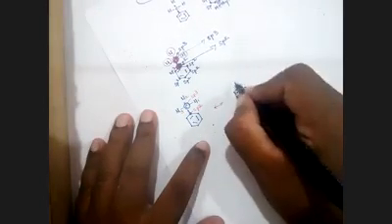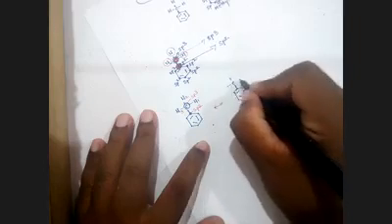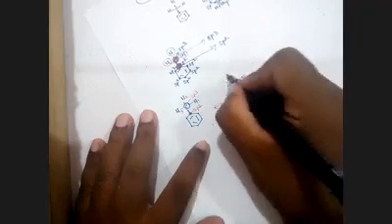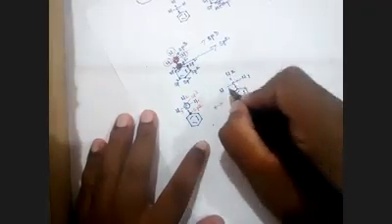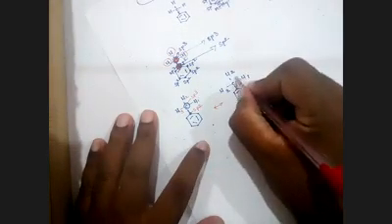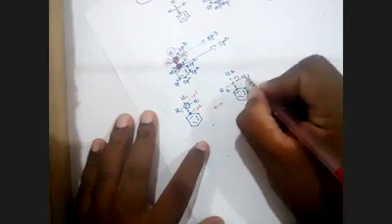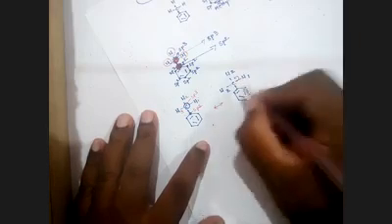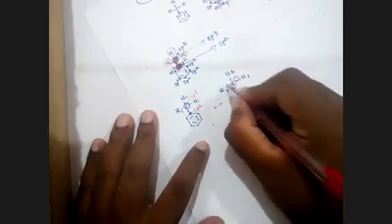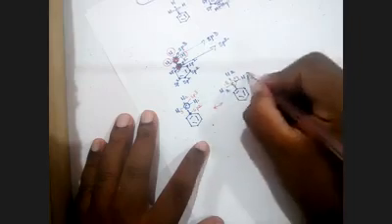I will tell you what is meant by no bond resonance. Say this: hydrogen 1, hydrogen 2, hydrogen 3. Now I'm breaking the hydrogen 1 bond, the hydrogen to carbon bond. Carbon is more electronegative. Then what happened? Carbon has the negative charge and hydrogen has the positive charge. Now we will see what happened next.